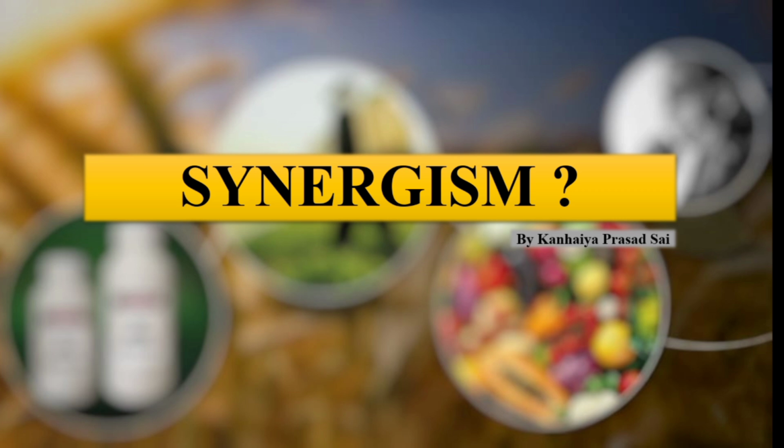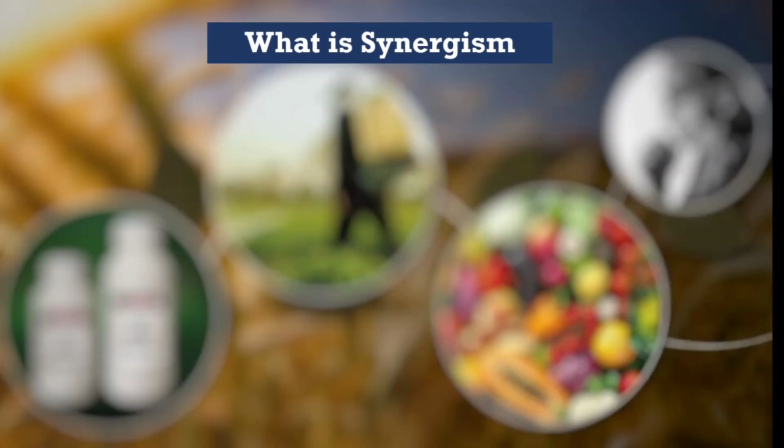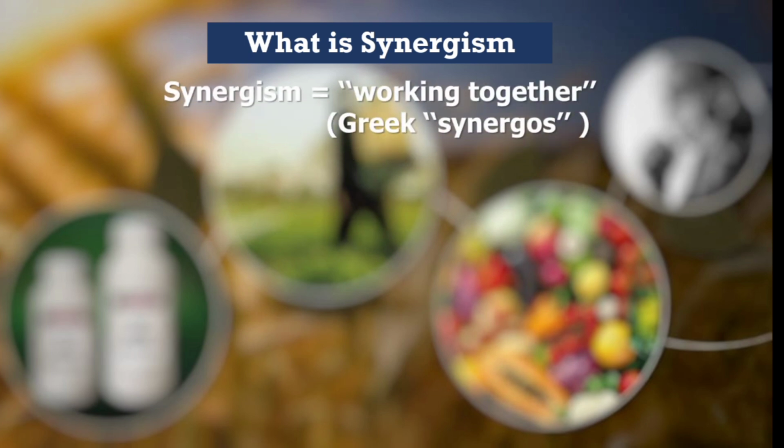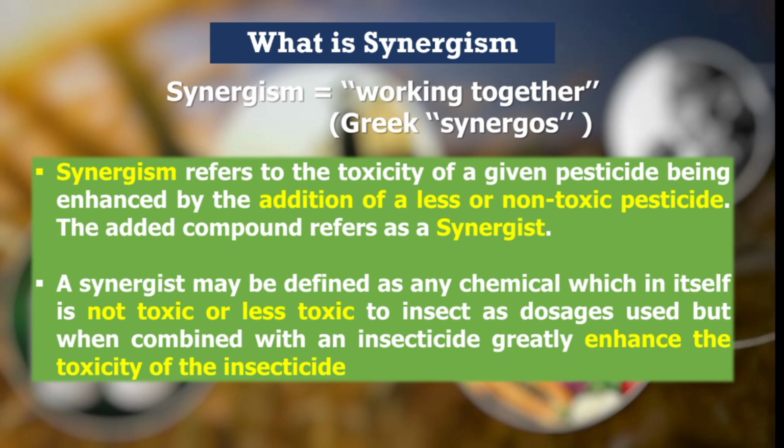Today we will discuss a very interesting topic of our advanced insecticide toxicology subject, which is synergism. So let's know about this. What is synergism? Synergism is derived from a Greek word, synergos, and its meaning is working together. The definition of synergism: it is the combined effect of more than one pesticide or compound which is greater than the sum total of the individual effects of the insecticides or pesticides, and the added compound is referred to as a synergist.